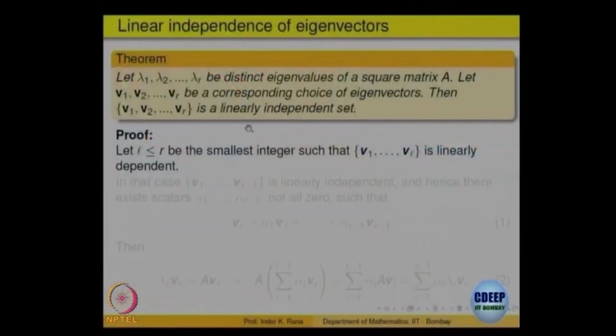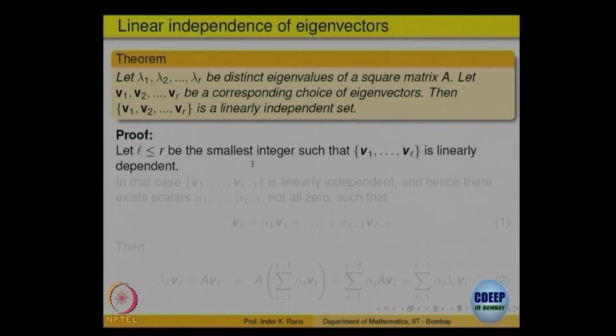So, let us prove this. Let us assume that there are r eigenvalues. Suppose there is a number L, less than or equal to r, which is the smallest integer such that v1, v2, ..., vL is a linearly dependent set. Assume that there is a number L such that v1, v2, ..., vL is linearly dependent. Suppose such a thing exists.